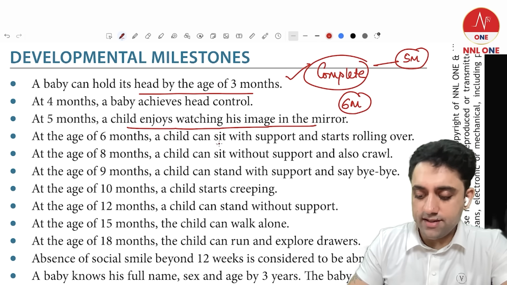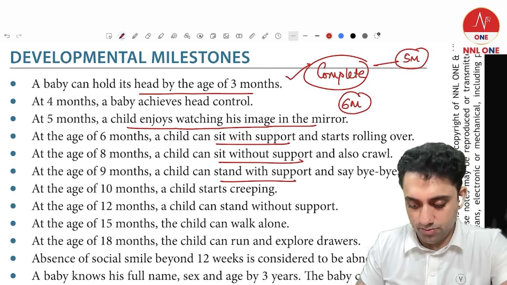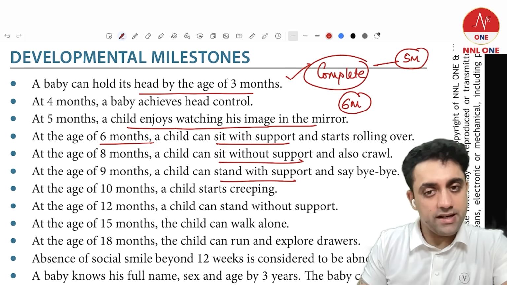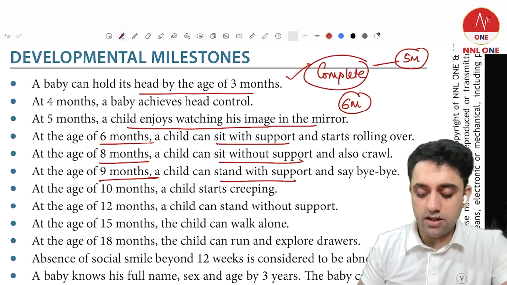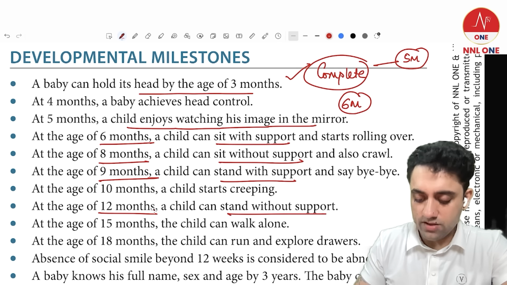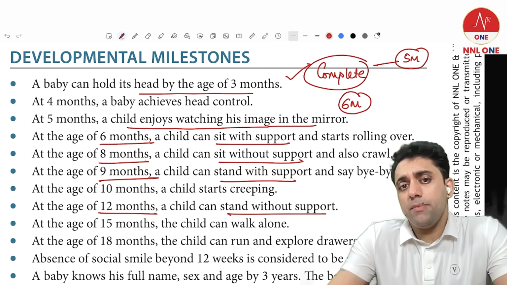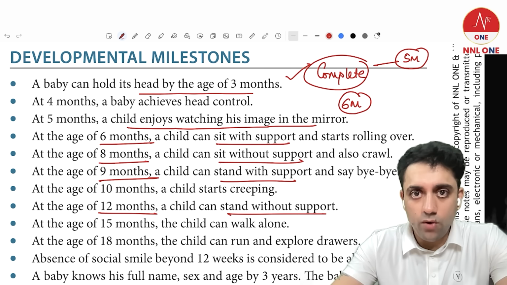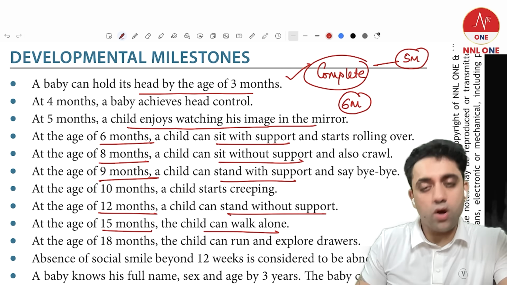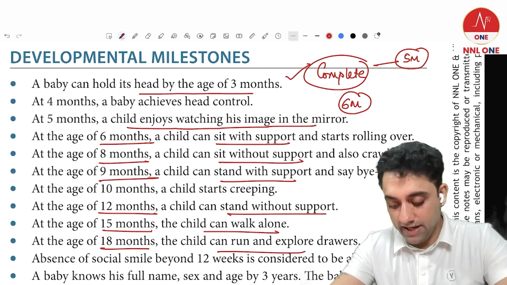Now, very importantly, sitting with support, sitting without support, standing with support, standing without support. Sitting with support comes by 6 months, sitting without support comes by 8 months, standing with support comes by 9 months, and standing without support comes by 1 year. A very regular question: if a 1-year-old can independently stand, then he will do what? He will walk. A 15-month-old baby can walk alone, whereas an 18-month-old baby can run.